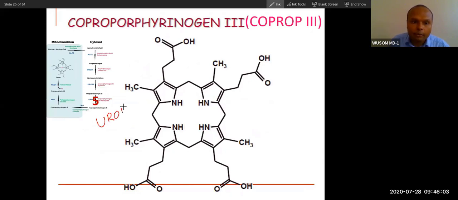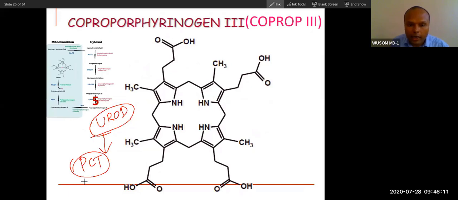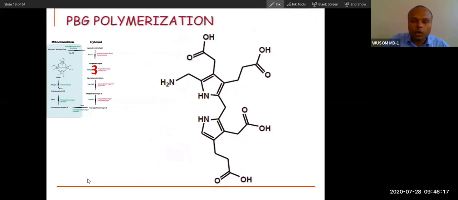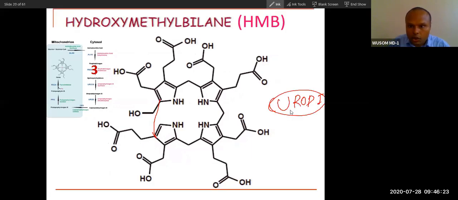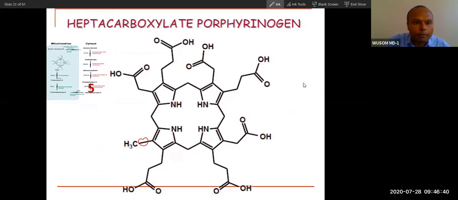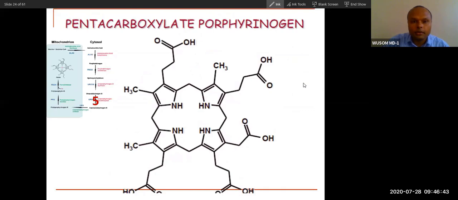This is a very important enzyme. Deficiency of this enzyme leads to PCT, porphyria cutanea tarda. And I'll tell you one more thing. Those enzymes that form this linear compound, polymerizing enzyme deficiency will cause AIP, and deficiency of the decarboxylase enzyme, UROD, will result in PCT.